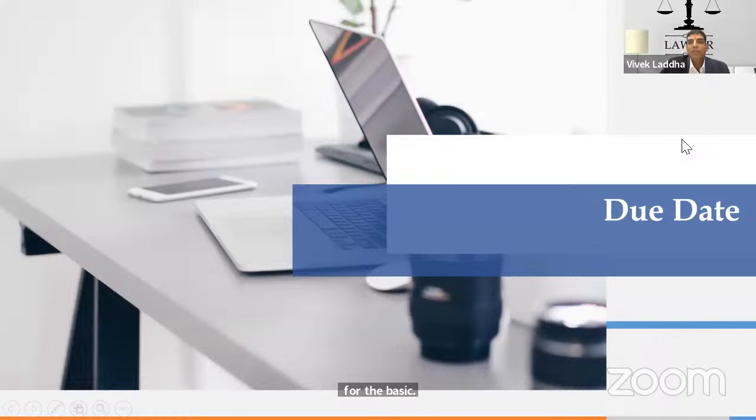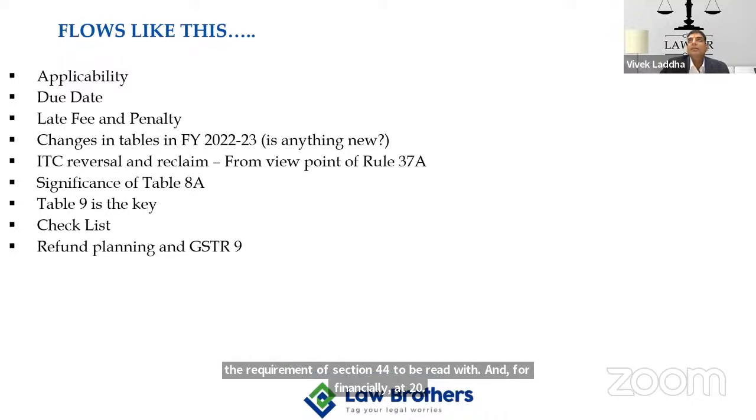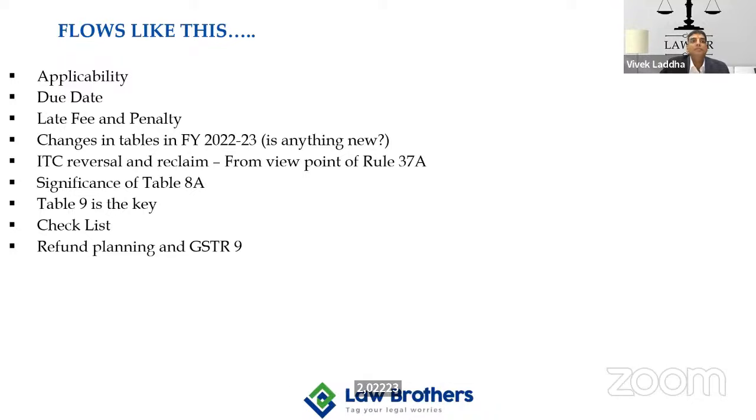As we all know, GSTR 9 and 9C is a requirement of section 44 read with rule 80. For financial year 2022-23, the annual return is required to be furnished on or before 31st December.